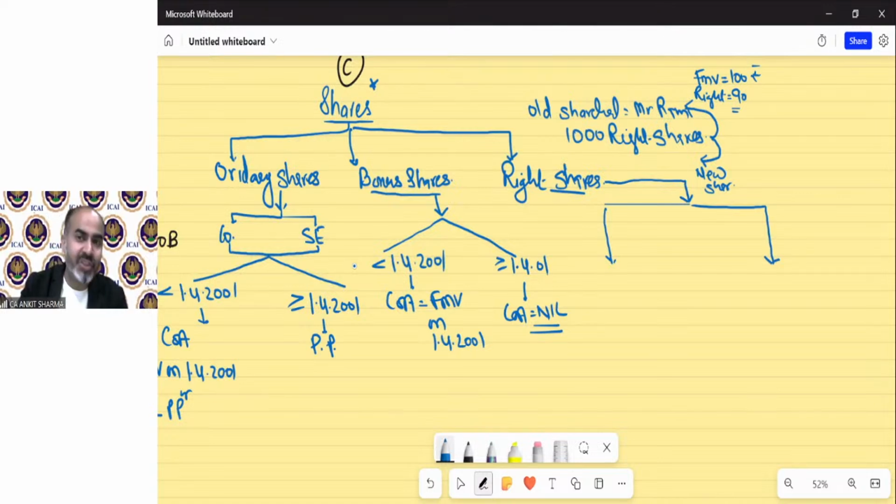So technically in a right share, the existing shareholder has a right to purchase before the company offers these shares to the new shareholder. Suppose in our example, Mr. Ram has the right to purchase 100 shares of the company at the value of 90 rupees, which are offered into the market for 100 rupees. So now the buyer in case of right share will be either the old shareholder, or if he says no, then the company can issue these shares to the new shareholder. Clear?